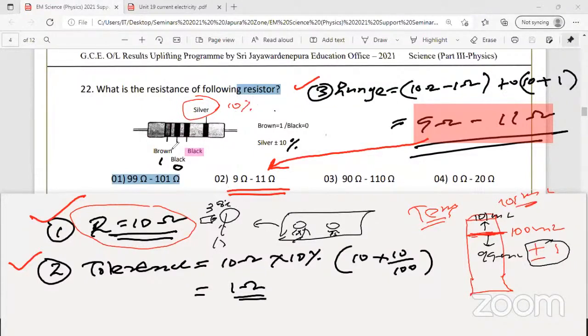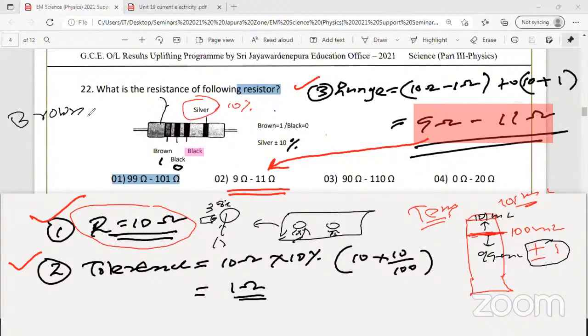Silver gives the tolerance. The first three colors give the resistance, the fixed resistance. Remember, if you get here, who can tell me the answer? If I put brown, black, brown, what is the resistance? Tell me, not the range. I'm asking for part number one, the resistance R.